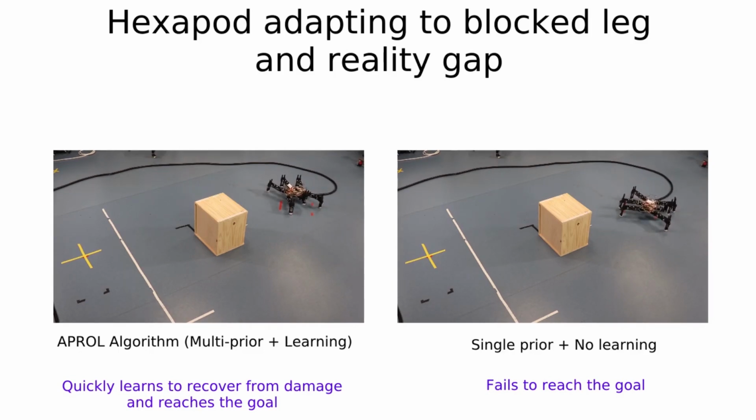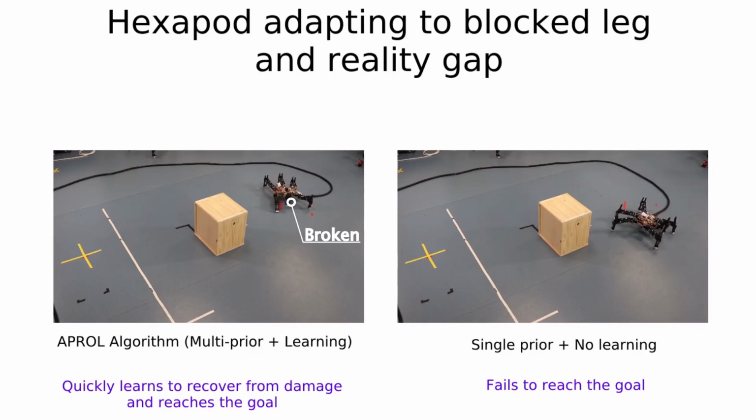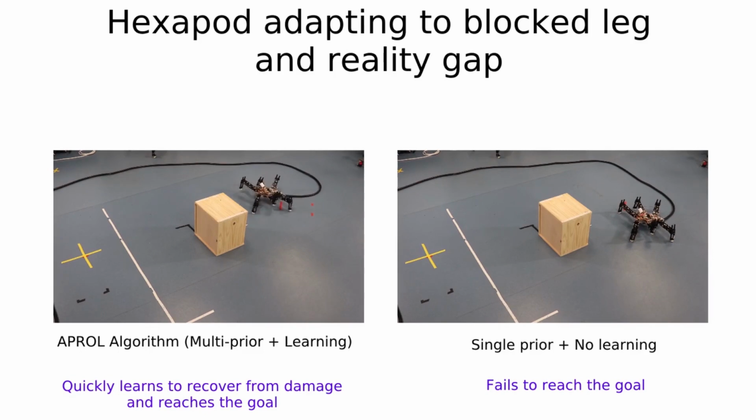In this experiment, the hexapod has to reach the goal position by avoiding the obstacle. It has a broken leg, and none of the pre-generated repertoires matches the reality. It has to learn to adapt to damage, as well as the reality gap.